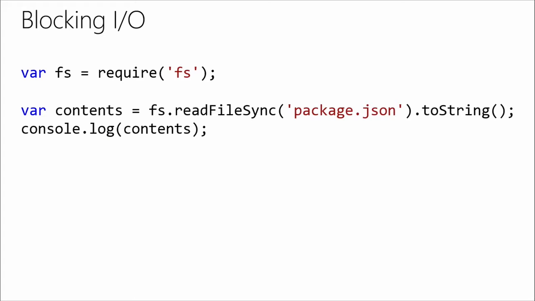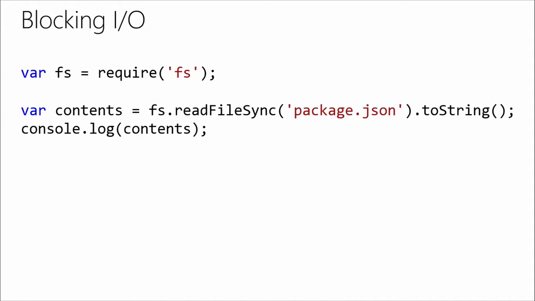Now, if we wanted to read something in Node, we're going to have to require a module, in this case fs, which is file system. We're going to say, hey, require file system, and put it in this variable, var fs. With fs, we're going to call the read file function, standard file I/O. It's going to read the whole file before it does anything. And the way that we specify it's blocking I/O is by having the sync at the end. So synchronous. This is going to come in a little later: asynchronous versus synchronous.